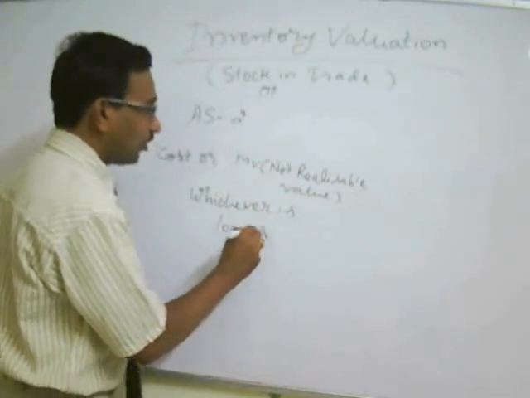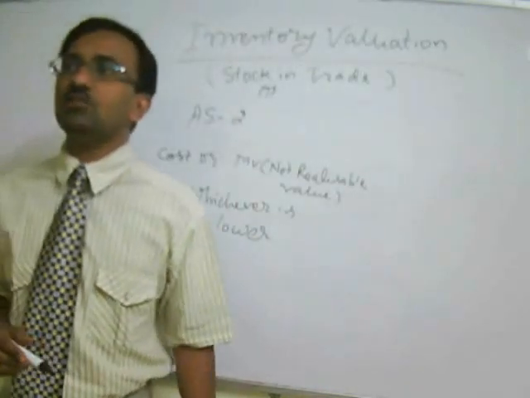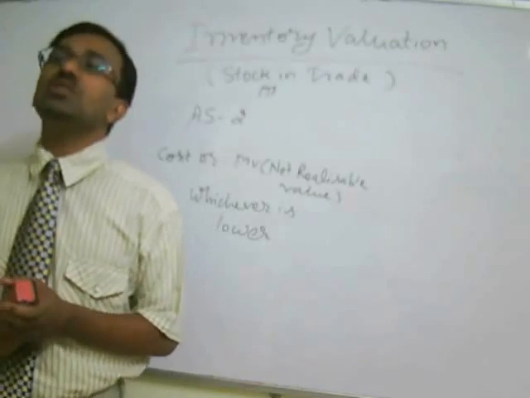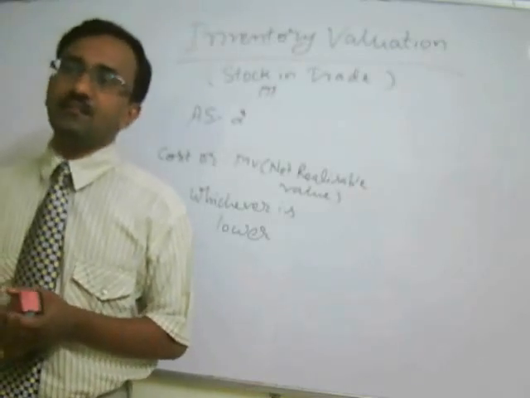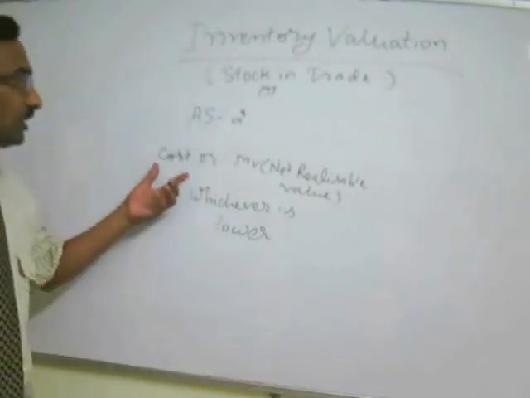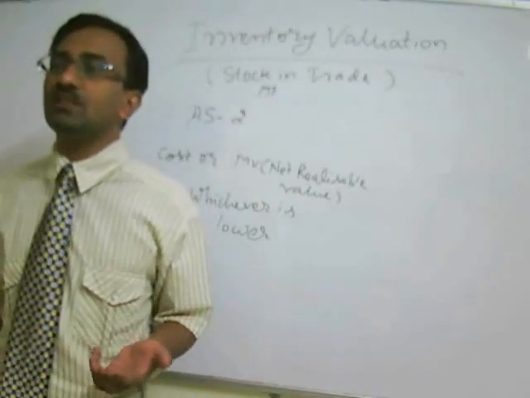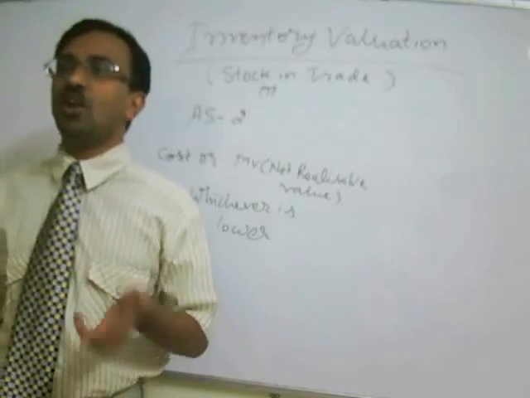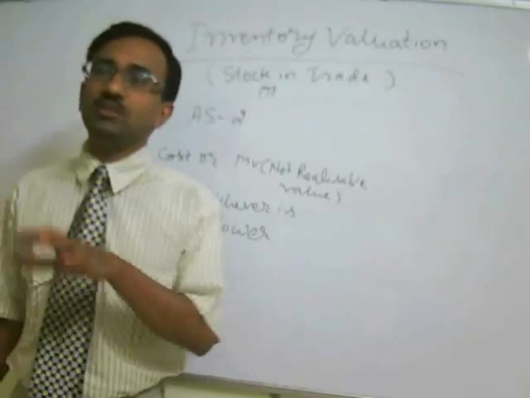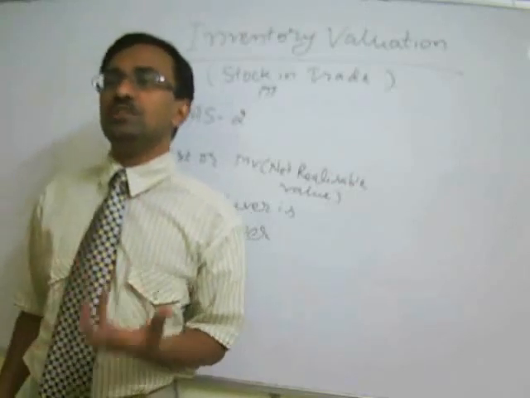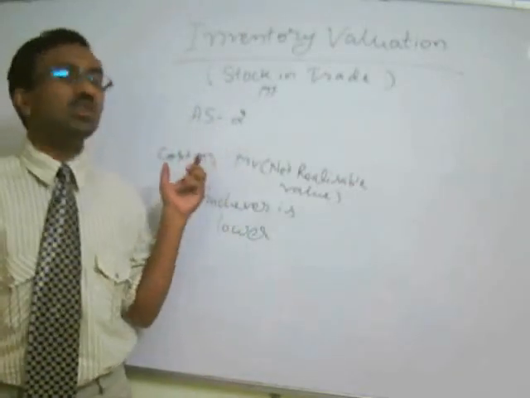Now if your cost is low, you have to value it on cost. If net realizable value is low, you have to value on that particular net realizable value. Now what is cost? Cost means all those expenditures which we have incurred for converting raw material to the finished good. That is cost of conversion and cost of the material. These two are required to be added, which will give you the cost.